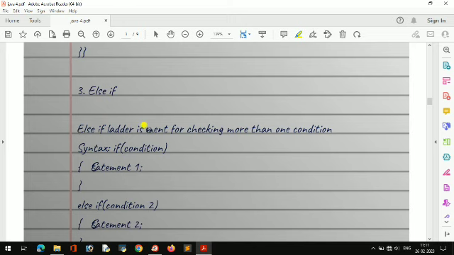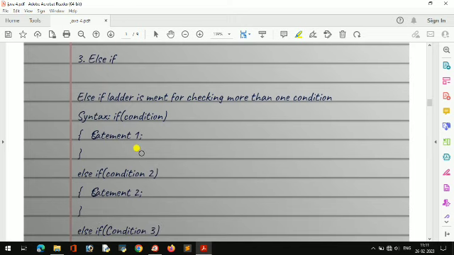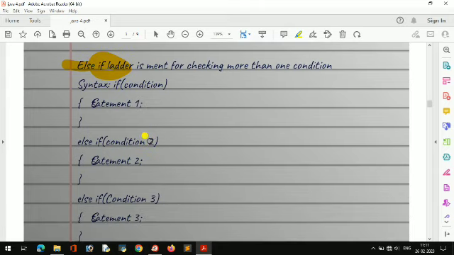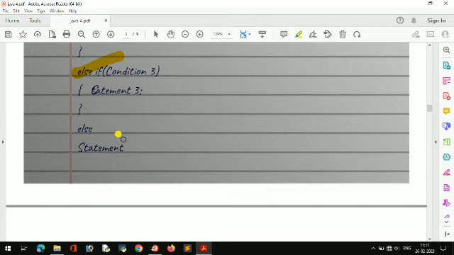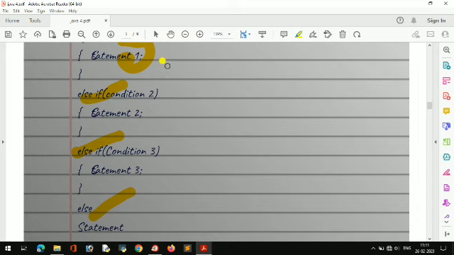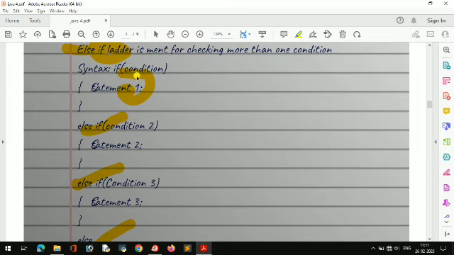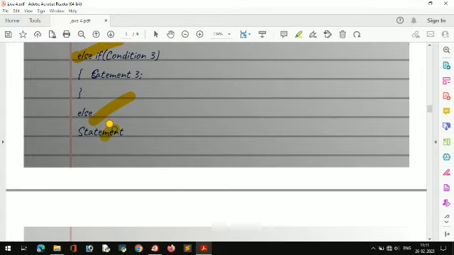And else if ladder, it is used to check more than one condition. If there is more than one condition, then you can use the else if ladder. If the if condition is true, it will go here. If not true, then for another condition, else if checks another condition, and else at last. You could say in if also we can check more, but if we write separate ifs, it will check your if condition is true and it will run this, and it will check for this also, that is a waste of time. So if our condition is true it will check just here and break here only, so that's why we use else if and else at last.